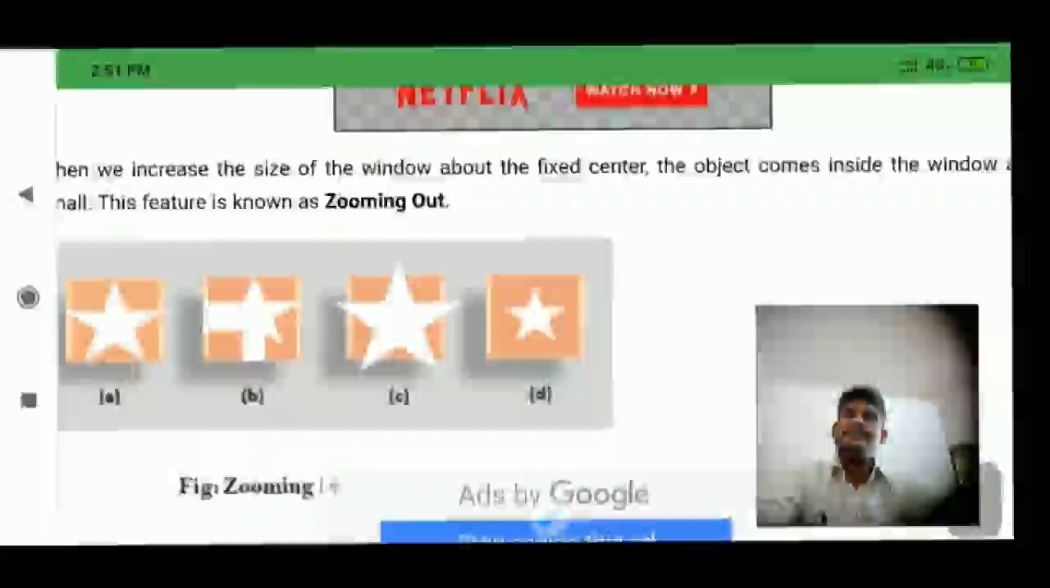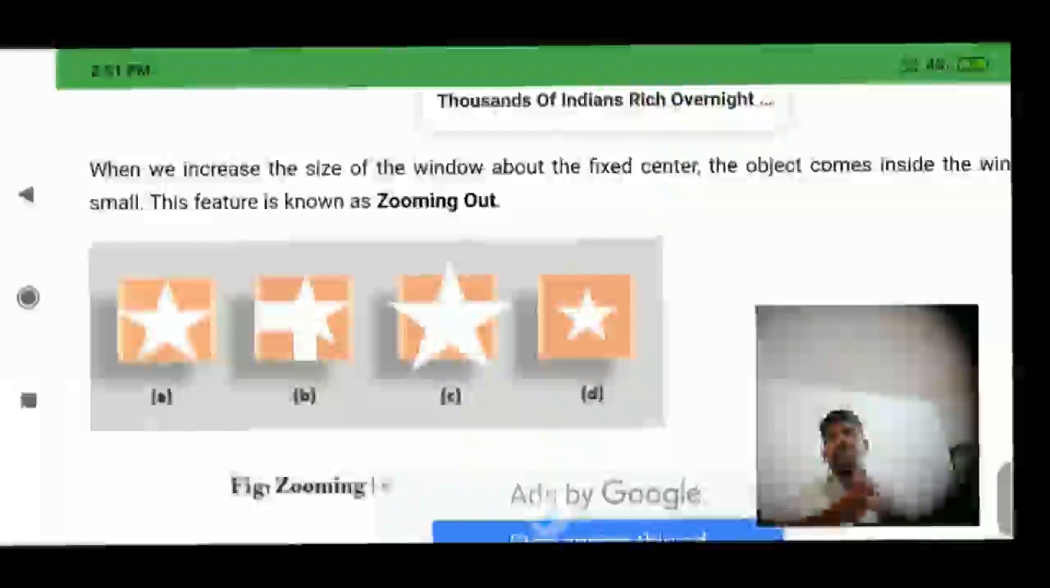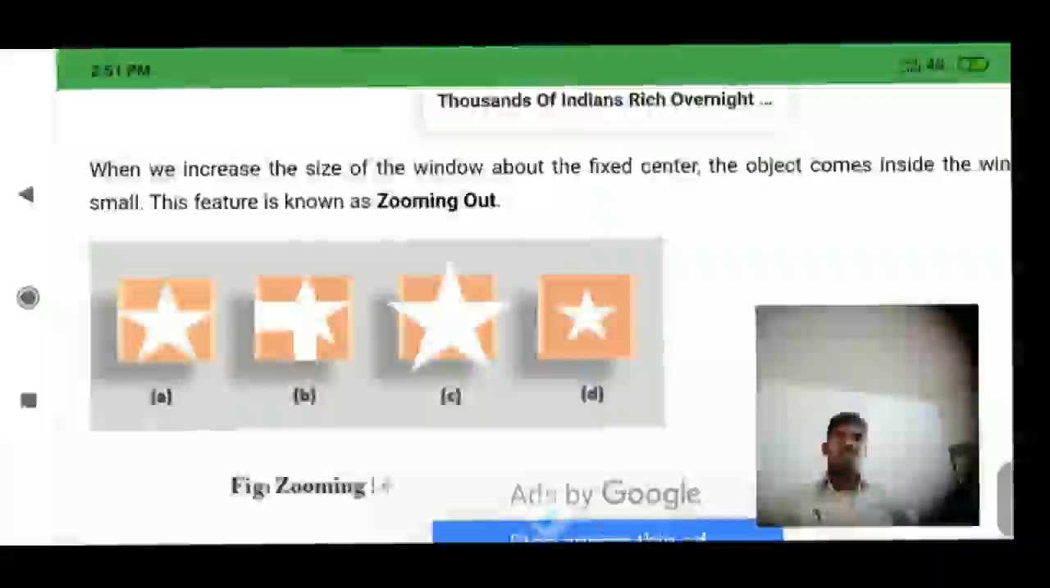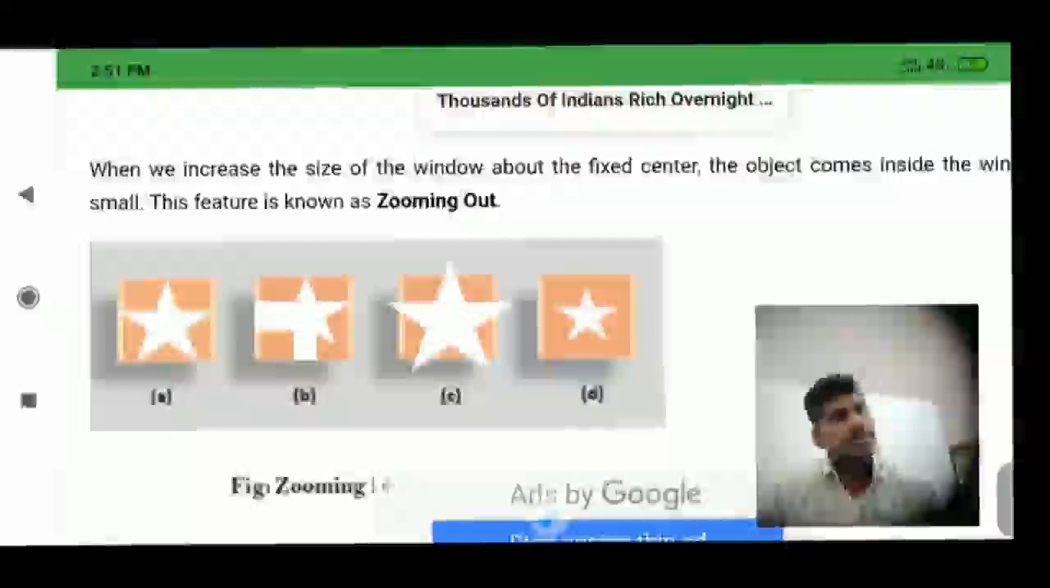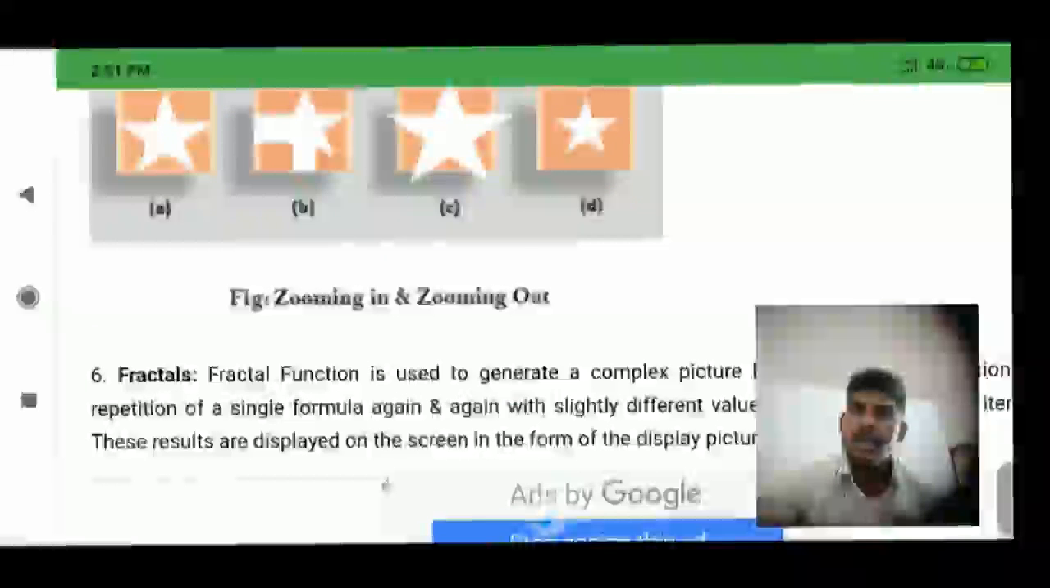It means nothing but, look here, zoom out. One star is given and again zoom out, so the size changes. You already know what zooming is. Zooming is nothing but increasing the size and decreasing the size, zoom in and zoom out. This process is called zooming. It is also one of the animation functions.